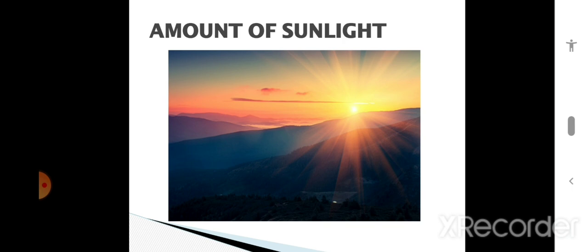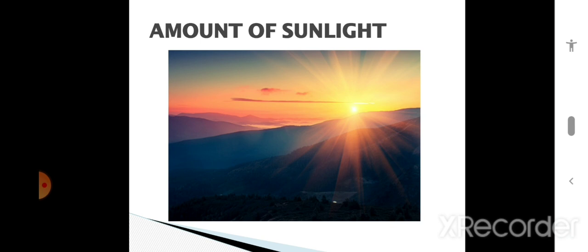Next factor is temperature. The vegetation of a place is different on the basis of temperature. Some vegetation needs more temperature and some vegetation needs less temperature. So based on that, the vegetation which grows in that area is also different.